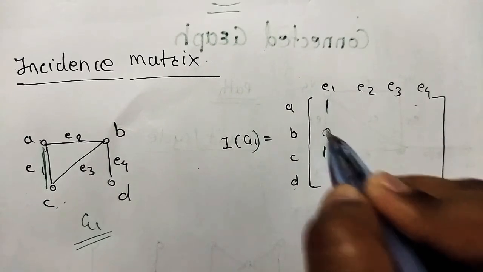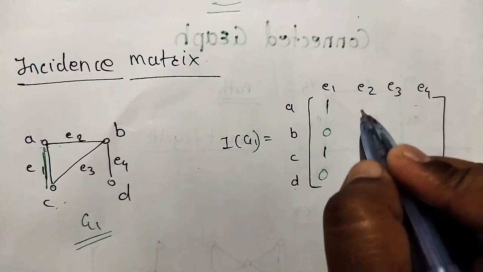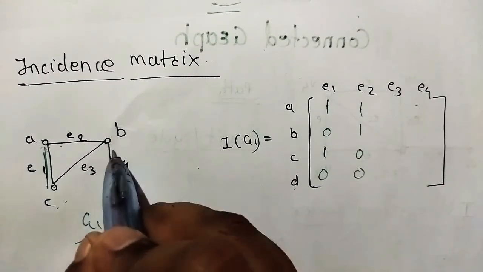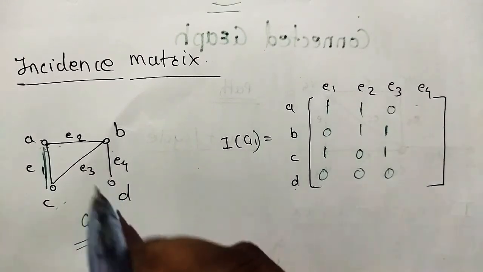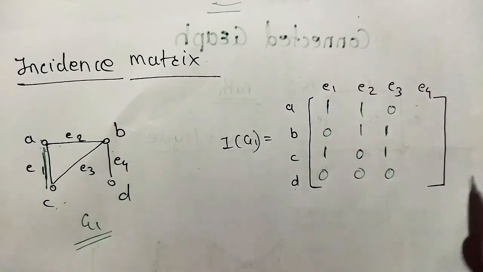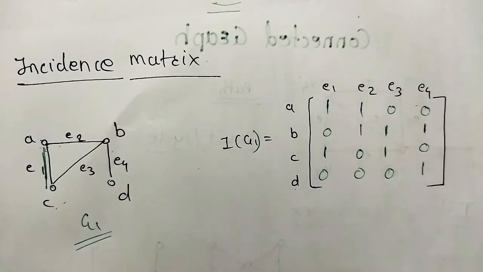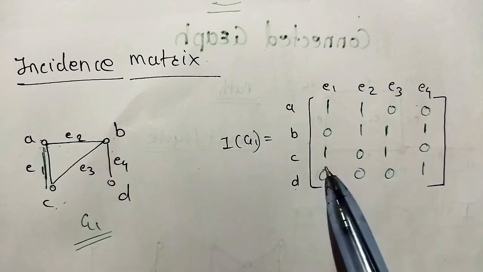For others 0, 0. Now E2 is incident on A and B. So 1, 1, 0, 0. Now E3 is incident on C and B. So 1, 1. Others are 0. For E4, B and D. So 1, 1, 0, 0. Very simple. Incidence matrix means which vertices an edge is incident on. In that graph, just write 1 for incidence.